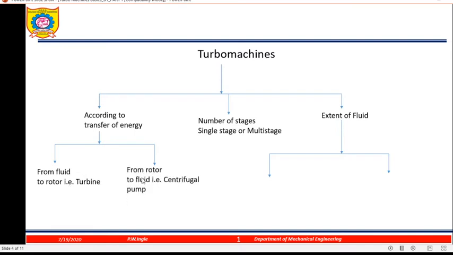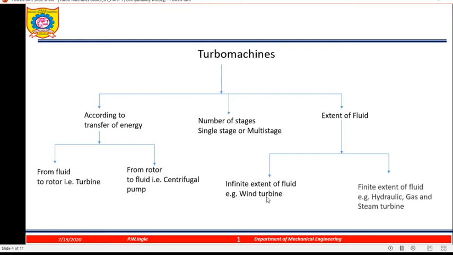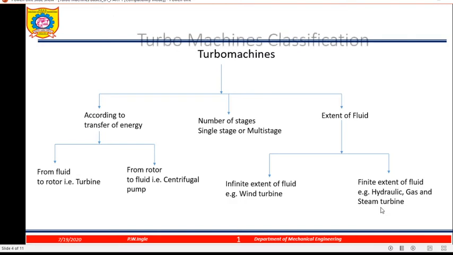If the transfer of energy is from rotor to fluid, the example is centrifugal pump. Hydraulic turbine, steam turbine, gas turbine are all examples of energy transfer from fluid to rotor. If energy transfer is from rotor to fluid, then centrifugal pump and centrifugal compressor. Then extent of fluid. If an infinite amount of fluid is available, for example a wind turbine. So according to extent of fluid, it can be classified as infinite extent and finite extent. The turbo machines that work with a finite extent of fluid are hydraulic, gas and steam turbines.